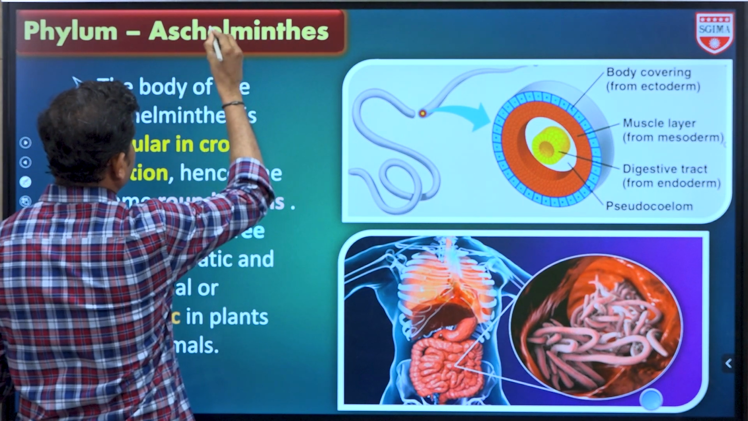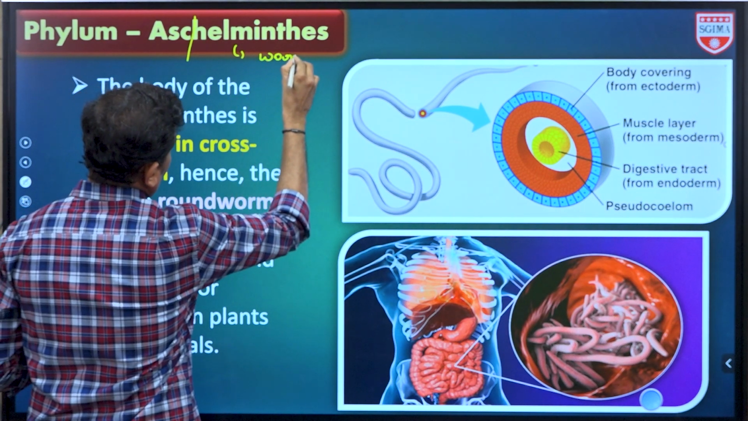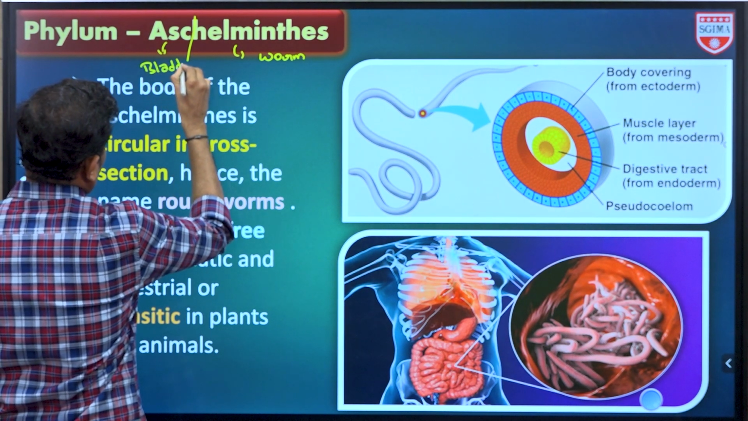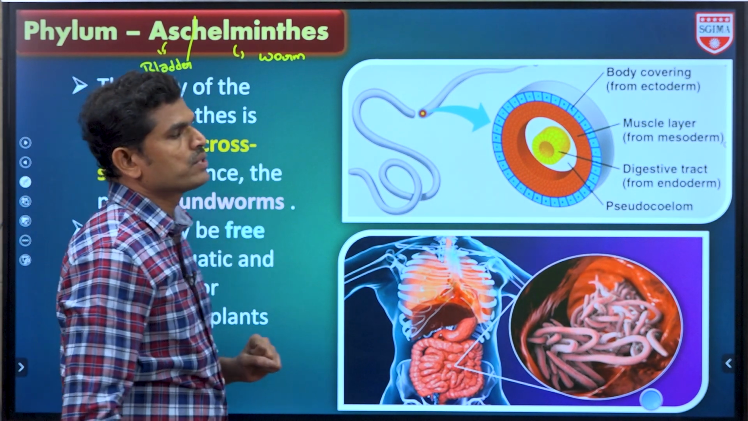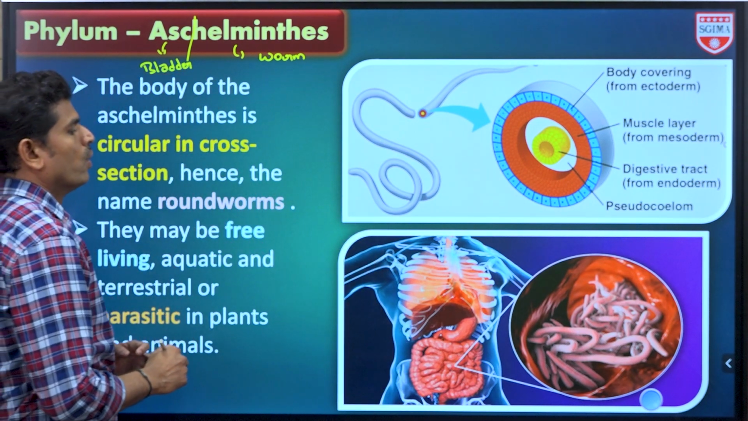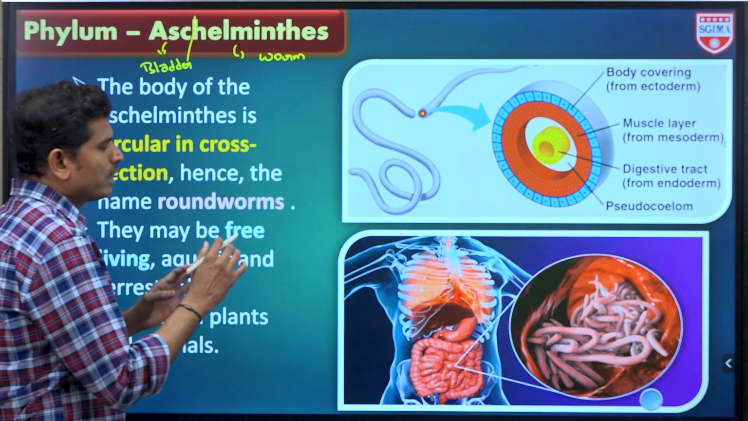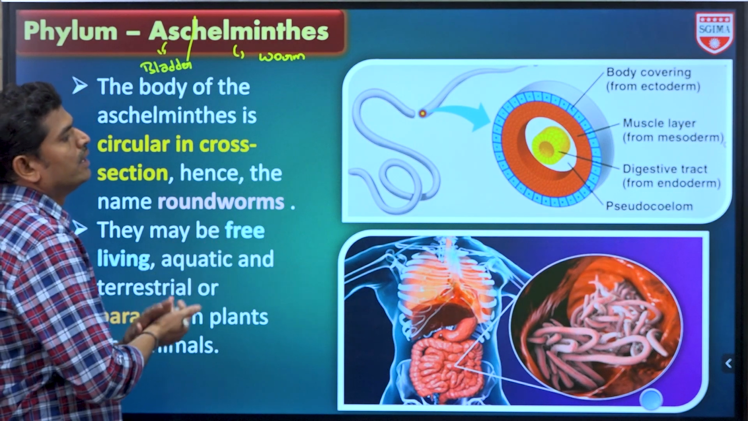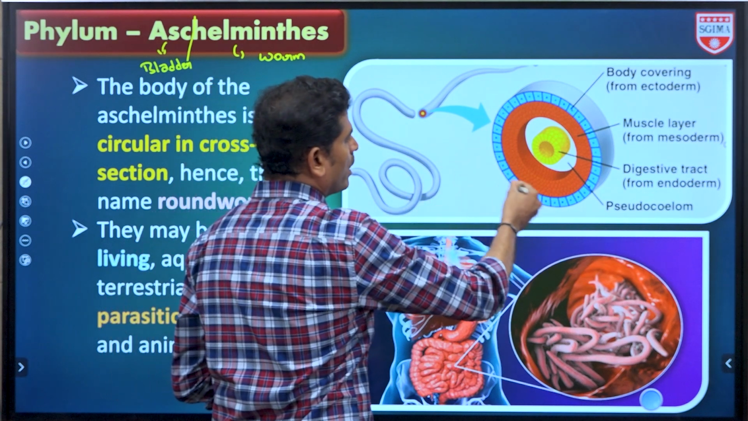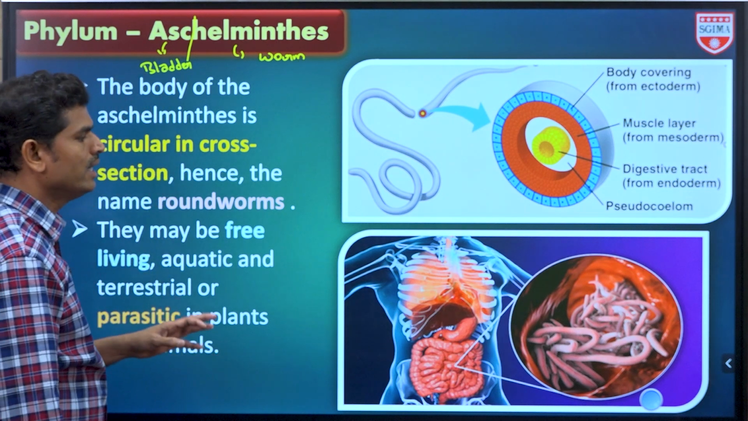Aschelminthes. Helminths means worms. Asch means bladder or round. So these are known as roundworms or bladderworms, hookworms, whipworms, different general names. The major reason why they are called roundworms is that if we cut their body, the body will be round. Due to this reason they are known as roundworms.